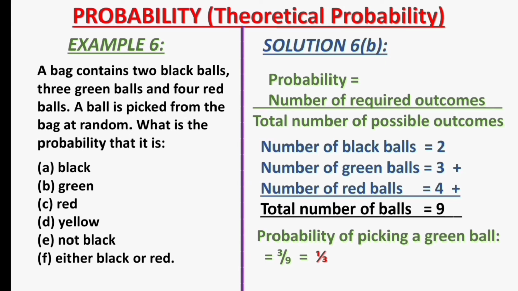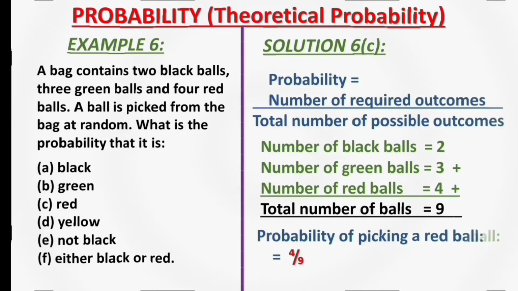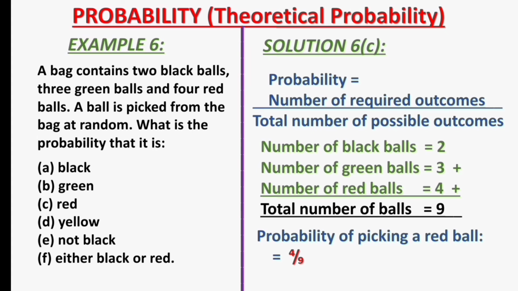That will simplify to 1 over 3. I hope you got that right. Next, can you tell the probability of picking a red ball in example 6c? Let's see if you can. The probability of picking a red ball is 4 over 9. I hope you got that right.